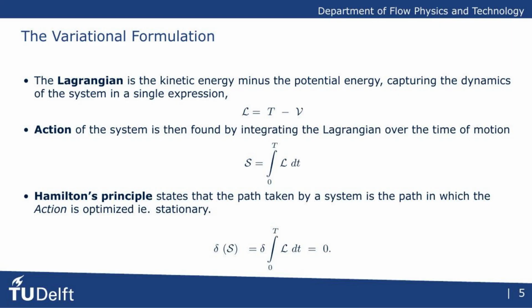The integral of this Lagrangian over the duration of the motion is called the action. Finally, we invoke Hamilton's principle, which states that out of all possible paths a system could take, the one it actually follows is the one for which the action is stationary or optimized. Mathematically, this means the variation of the action, delta S, must be 0.